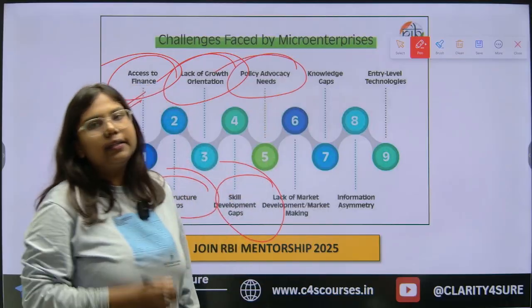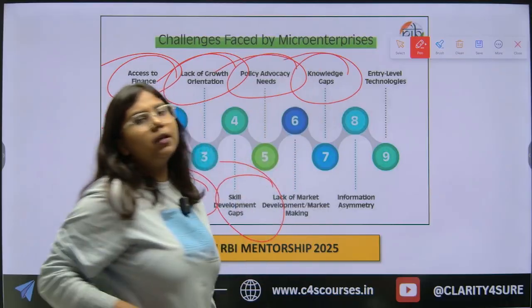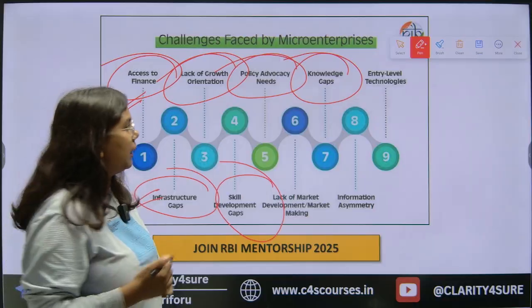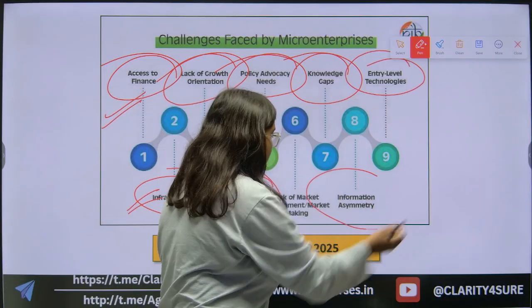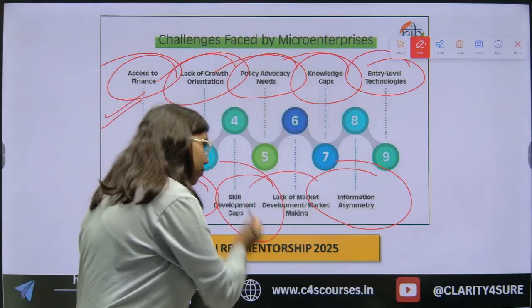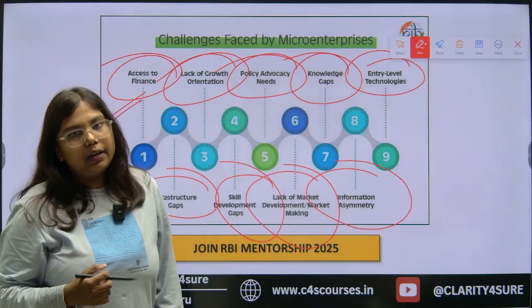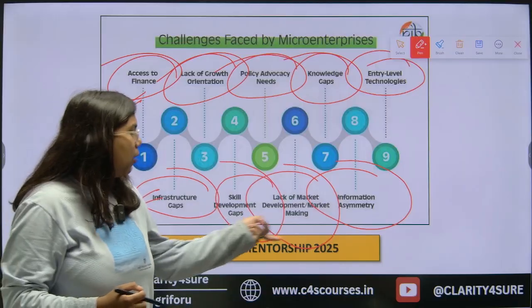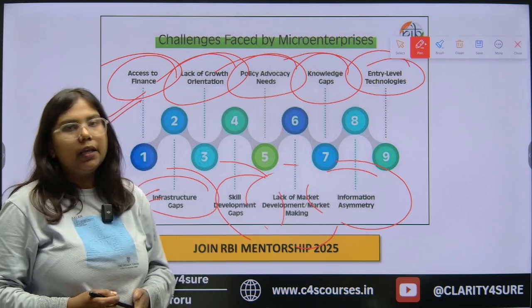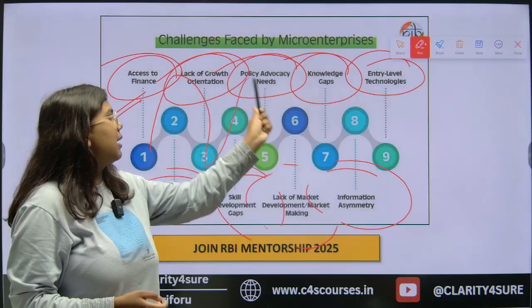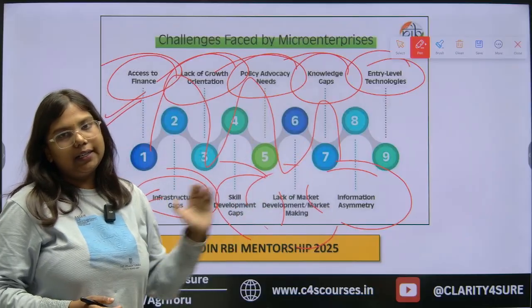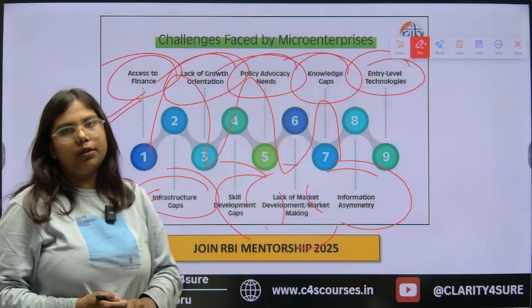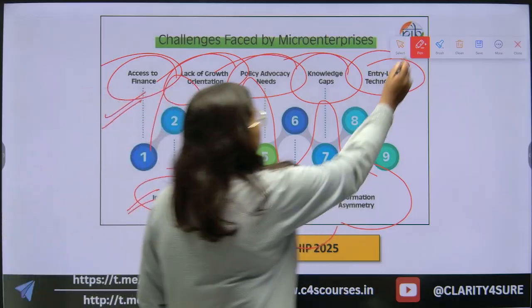Policy advocacy needs, knowledge gap, so they do not know fully about this scheme, the entry level technologies, the information asymmetry, lack of market development. If they are lagging behind in knowledge, if they are lagging behind in policy advocacy, how can they increase market development? So all these challenges are interconnected with each other. So despite this many initiatives, Pradhan Mantri Mudra Yojana faces these challenges.